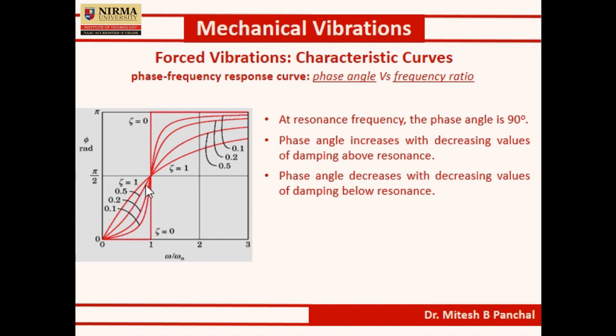Also we can say that for the region above the resonance, in this particular region, the phase angle phi varies between 90 to 180, while in the region below the resonance, the value of phi varies between 0 to pi by 2, that is 0 to 90 degrees.